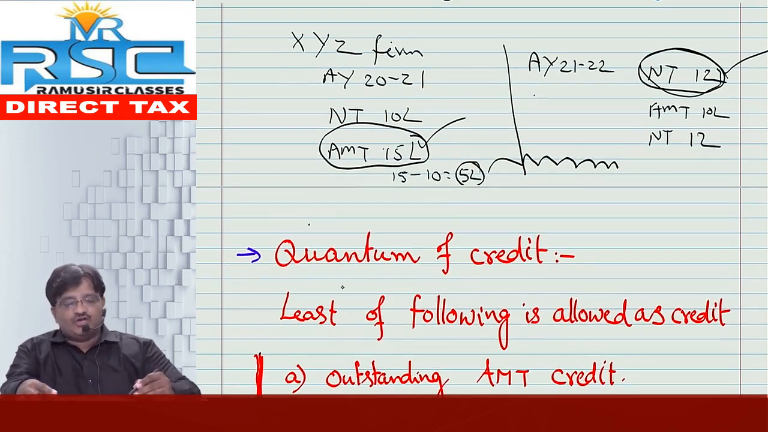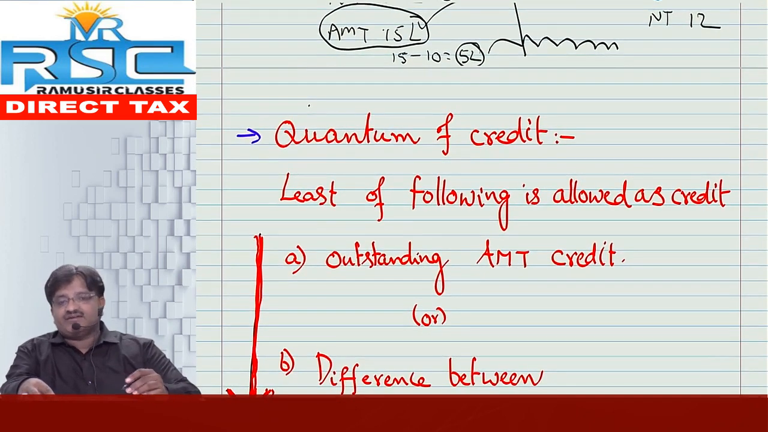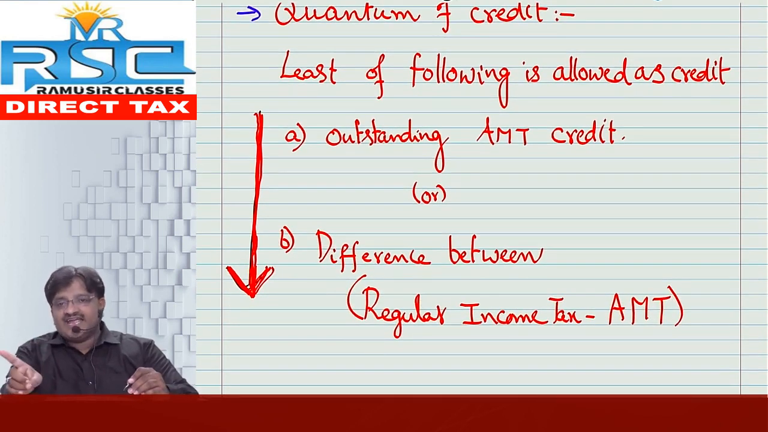Answer as follows. Quantum of credit: least of the following. I repeat, least of the following. Number 1, the outstanding AMT credit, that is, the total outstanding amount. Or else the difference between normal income tax, that means regular income tax, minus AMT.